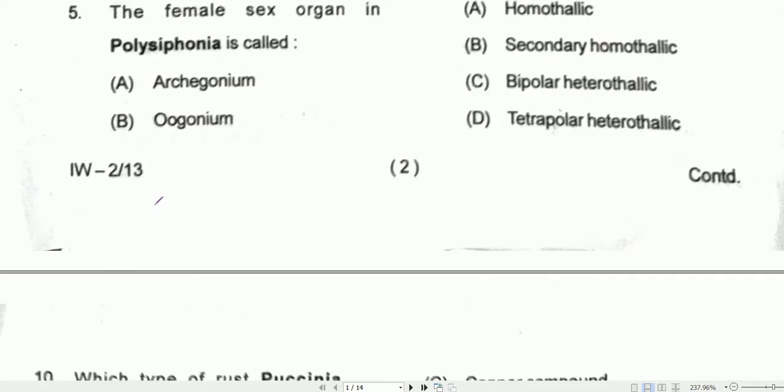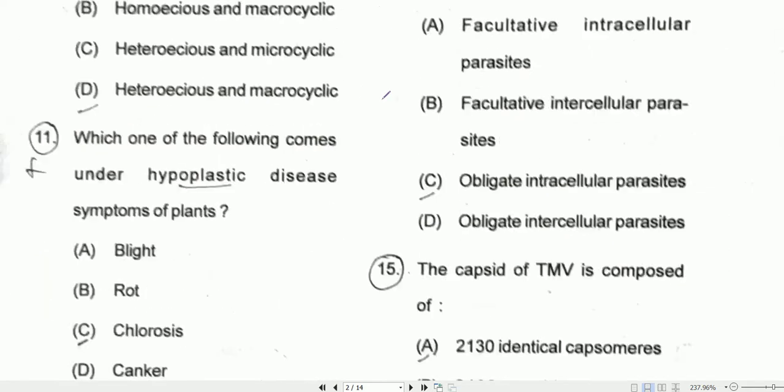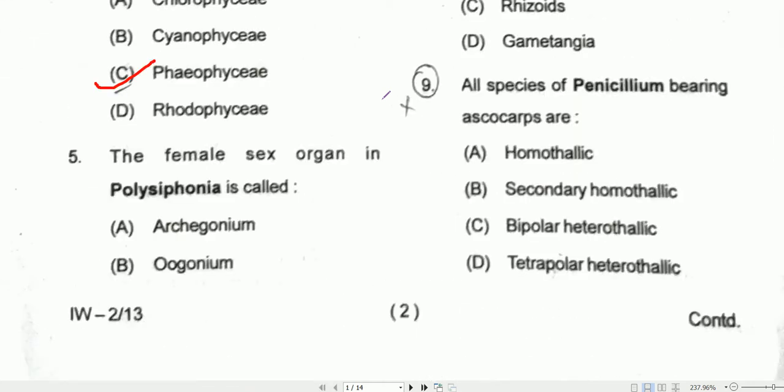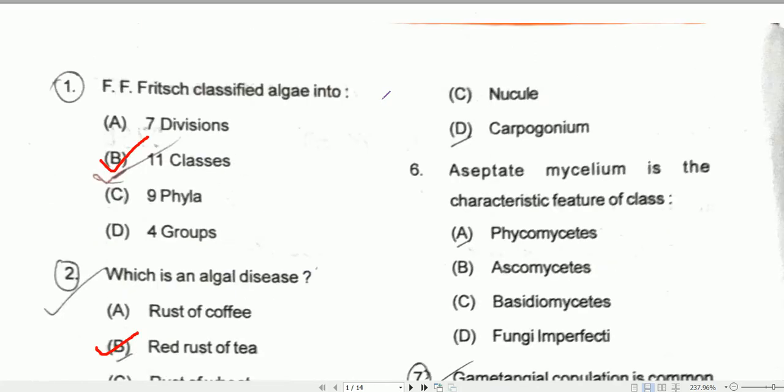Question number 5. The female sex organ in Polysiphonia is called, so, carpogonium. Option D will be the correct one. Coming to question number 6. A septate mycelium is the characteristic feature of class Phycomycetes.